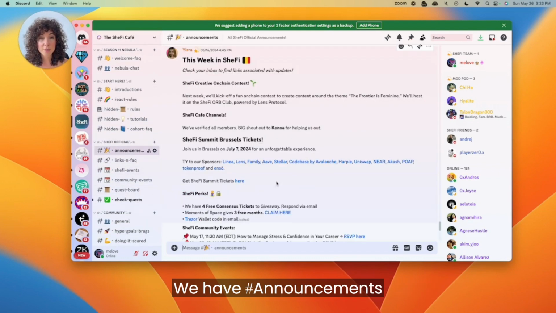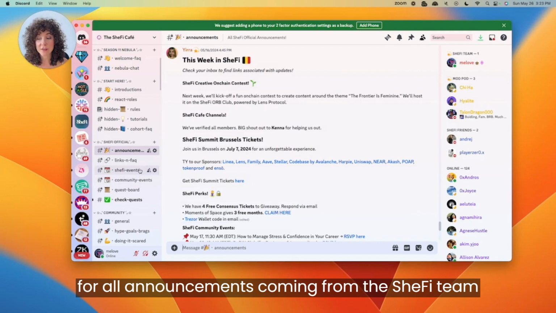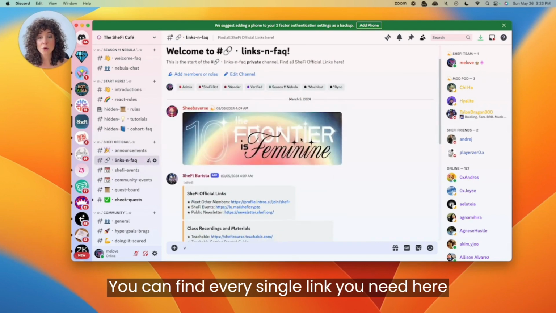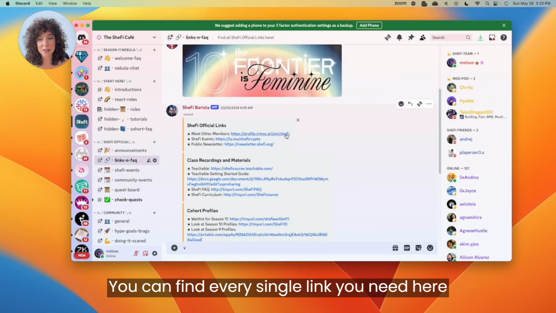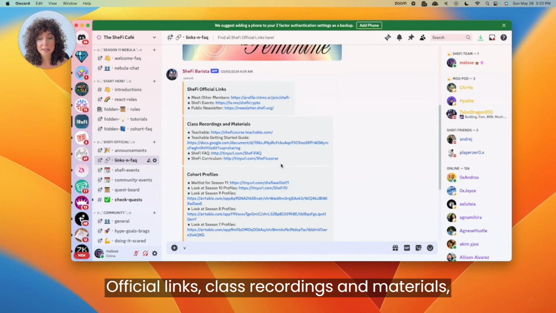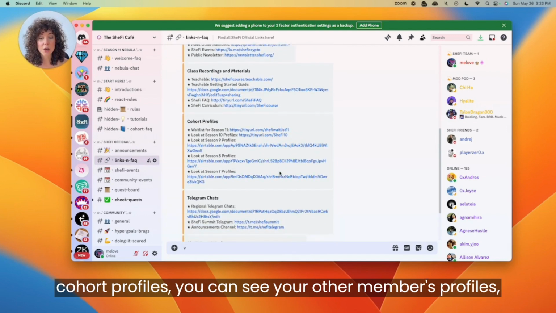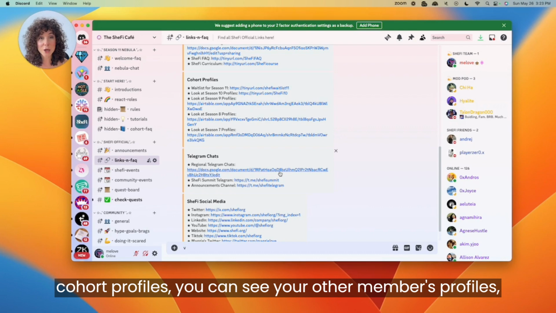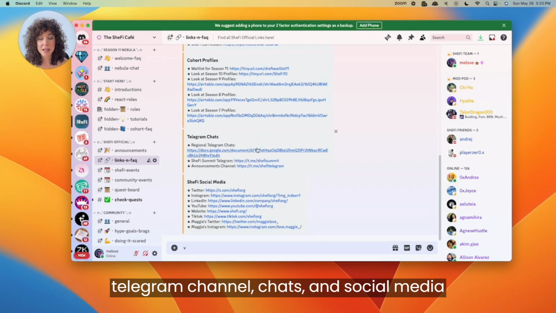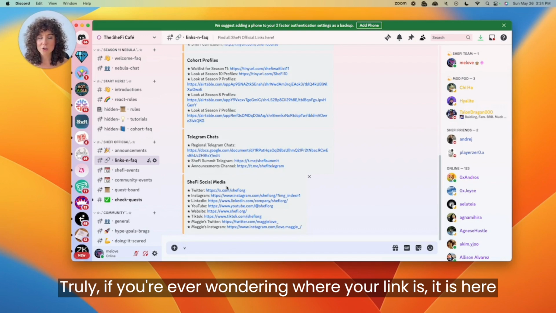We have announcements for all announcements coming from the SheFi team, links and FAQ. You can find every single link you need here. Official links, class recordings and materials, cohort profiles so you can see your other members' profiles, Telegram channel, chats, and social media. Truly, if you're ever wondering where a link is, it is here.